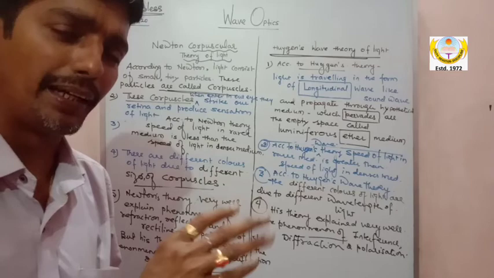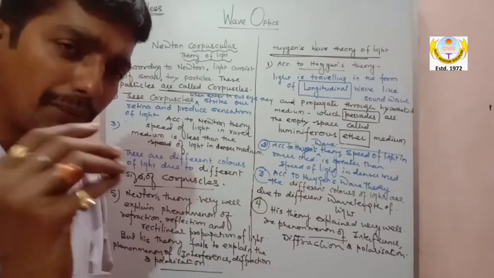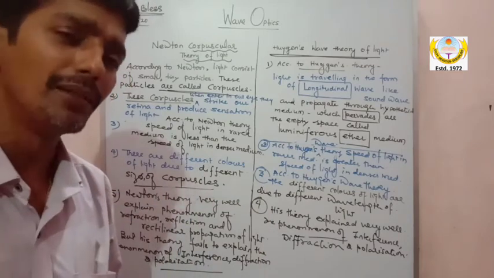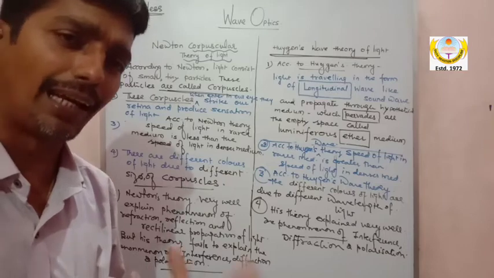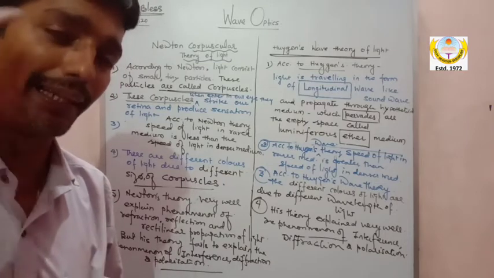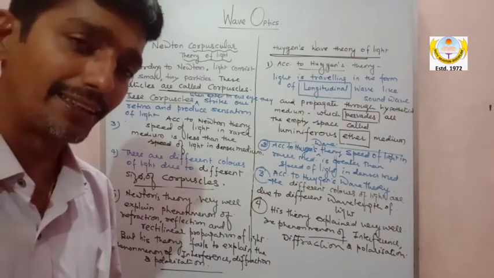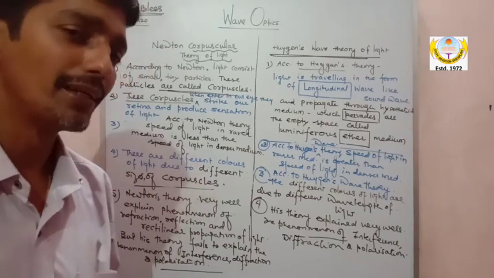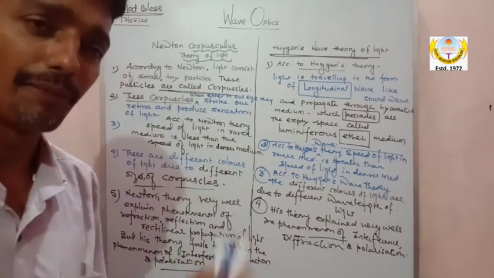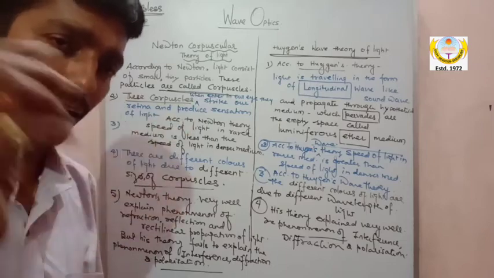And therefore, my dear, the first drawback was that according to Newton's theory, he was not considering light as a wave. Chalo, let it be. According to him, light is a particle. But don't find the problem everywhere, because de Broglie said it has a dual nature. That is, it is a wave as well as a particle. So I am not saying this is wrong, okay. We are not finding a fault in every point.